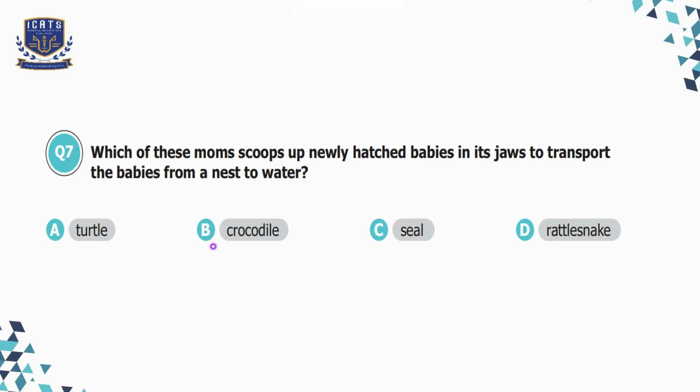Option B is crocodile. Crocodile moms are very protective. They gently carry their babies in their jaws to take them safely to the water. So option B is the correct option.